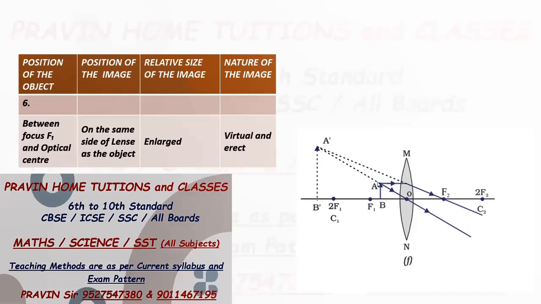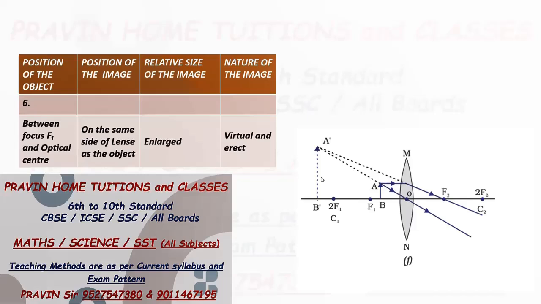When we draw these rays backward, these rays meet at point A dash. So A dash B dash is the image formed. Now the position of the image is on the same side of the object, then the image is enlarged, and now see the difference. Image is virtual and erect.